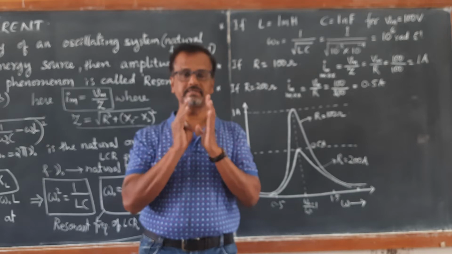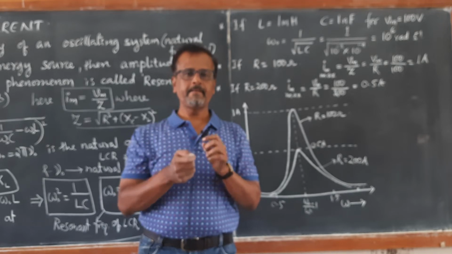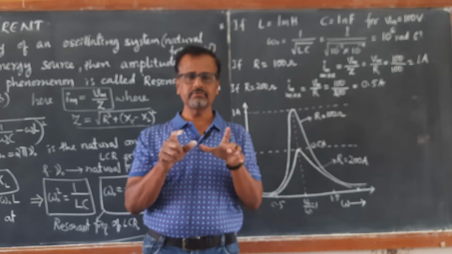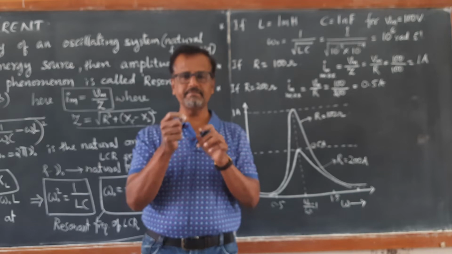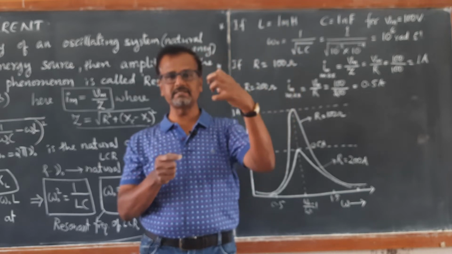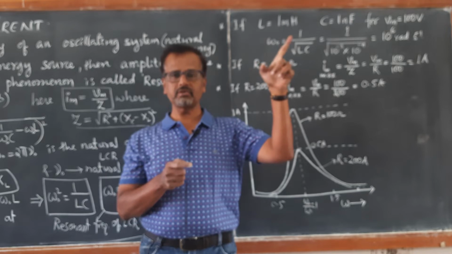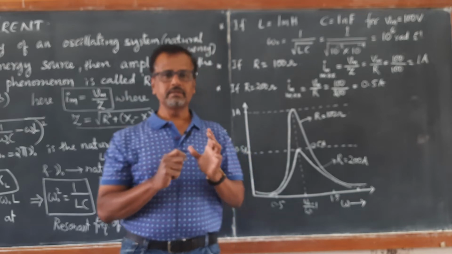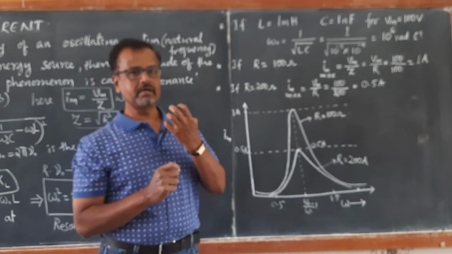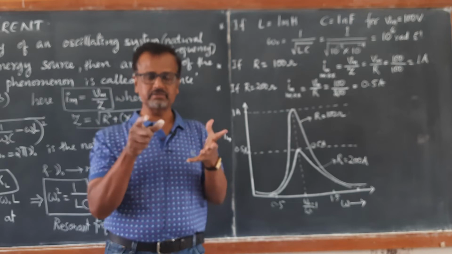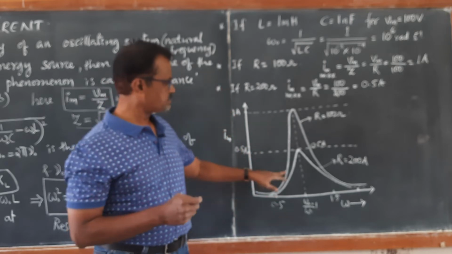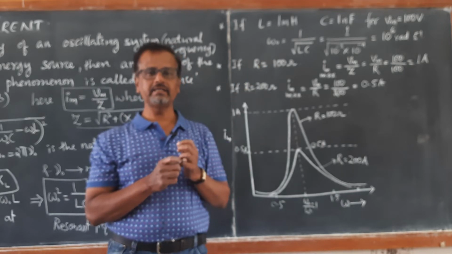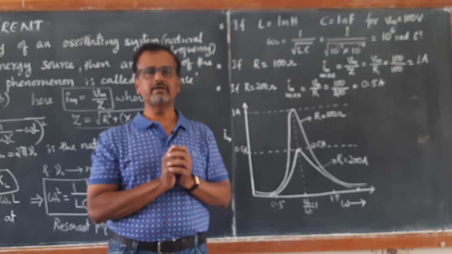So when the frequency of the LCR circuit in the radio set matches the frequency of the incoming signal of that station, the current in the LCR circuit reaches maximum. When the current reaches maximum, you can listen to the signal very clearly, and that is how you fix onto the particular radio station.